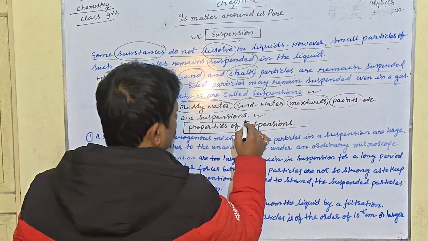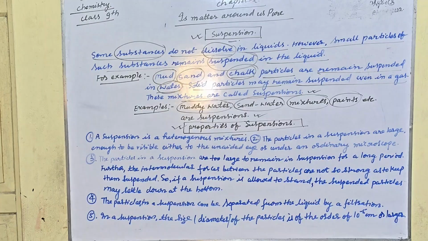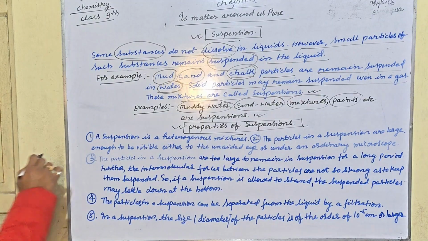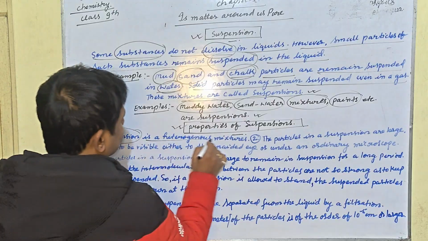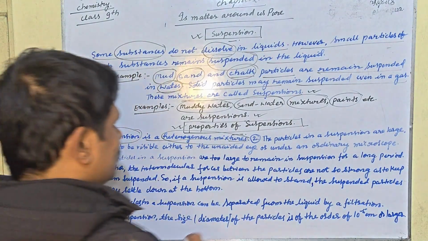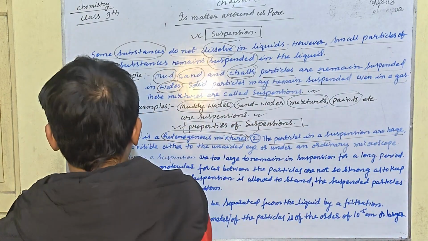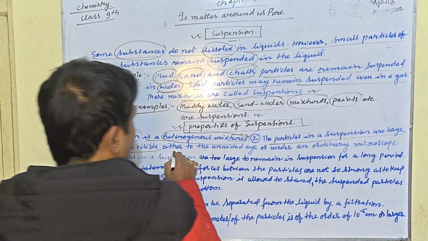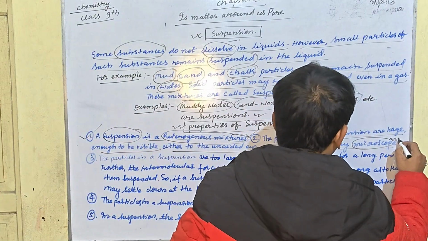Next topic is the properties of suspension. What are the characteristics? What are the properties of a suspension? Let us understand. Point number one, a suspension is a heterogeneous mixture. Second, the particles in a suspension are large enough to be visible either to the unaided eye or under an ordinary microscope.